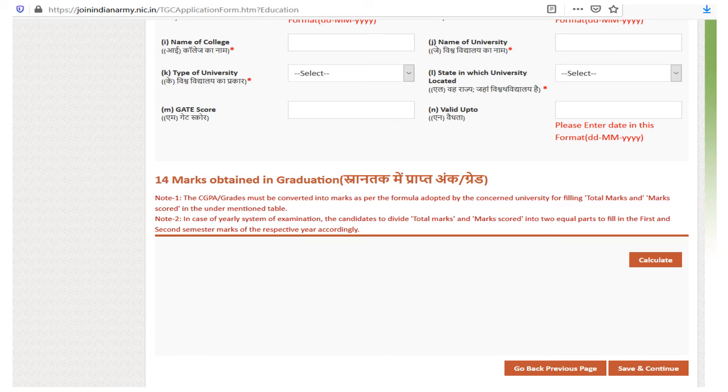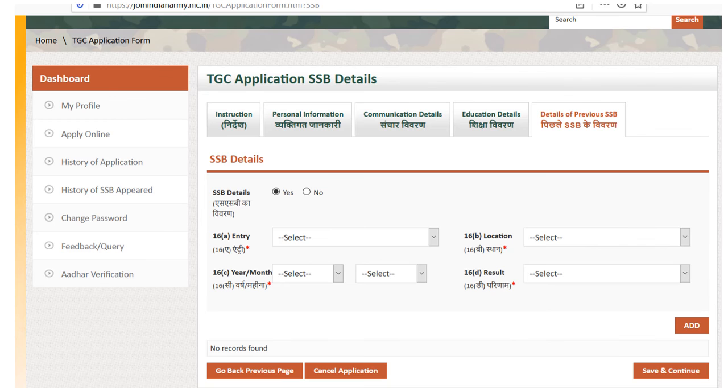And after that, for the marks obtained in graduation, click on the calculate option here, then you can see that all your semester marks can be entered here. After that, save and continue. The next step is details of previous SSB. If you have already taken an SSB interview, then you can click on yes and fill it in. If not, then click on no, then save and continue.